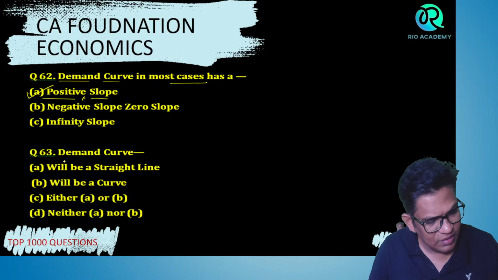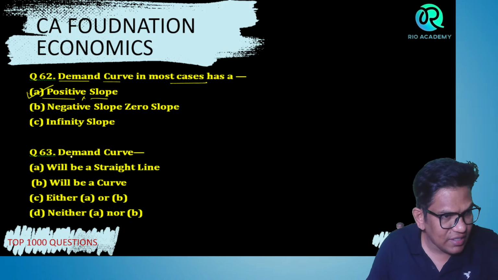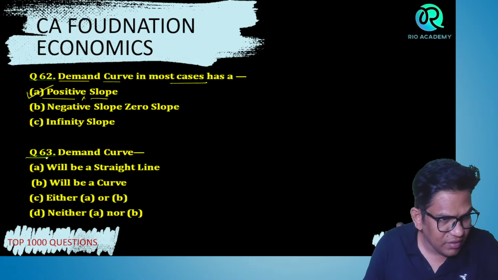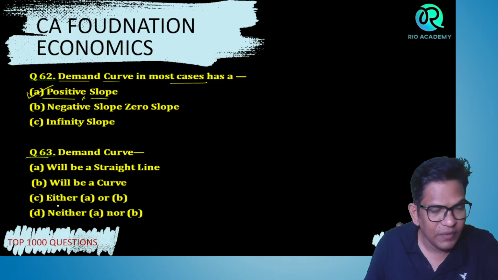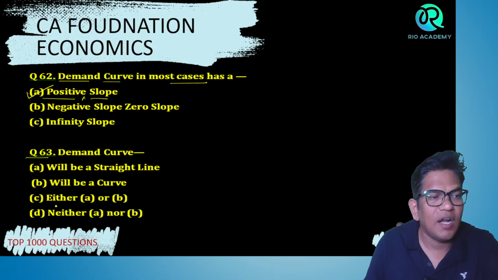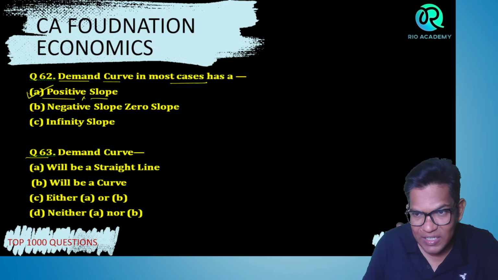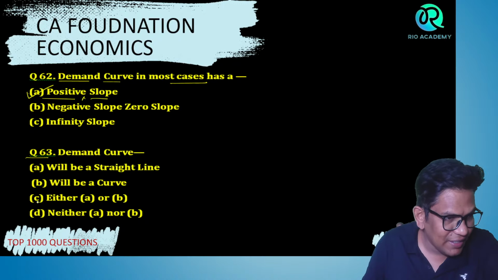Next, the demand curve will be a straight line, will be a curve, or either A or B. Start answering, bacho. Question number 63. Bacho, it's either A or B. Remember this.